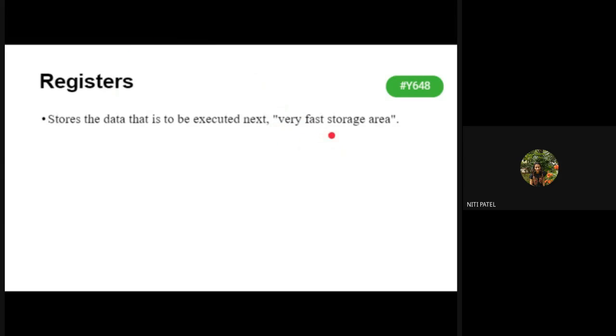Why? Because it is there inside the processor itself. So it is going to store the data at a very high speed as compared to your RAM and your hard disk. Again, if I want to retrieve that data, it is going to retrieve it at a very fast speed as compared to your RAM and hard disk. So up till this we had seen in the last lecture.